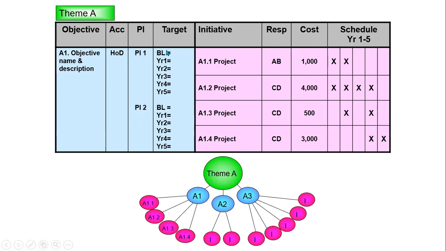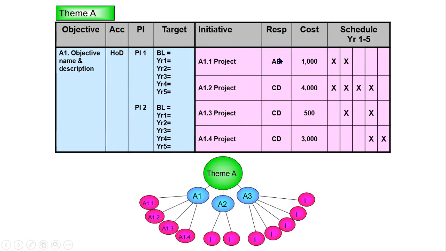And to achieve that, if on the left-hand side we are very sure what we want to achieve, we agree on the right-hand side what the initiatives are, what we have to do. An initiative can be a project, a program, or an activity to achieve that objective. So in this case, we have 2 performance indicators with annual targets, and we've got 4 initiatives.